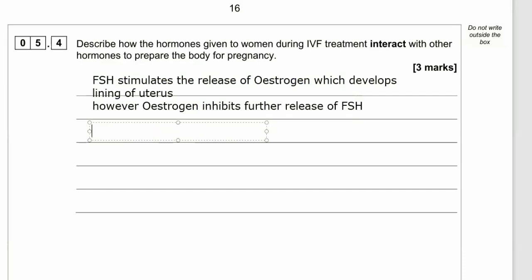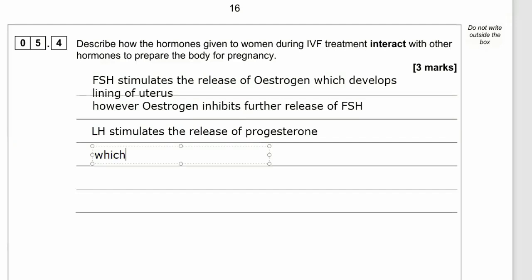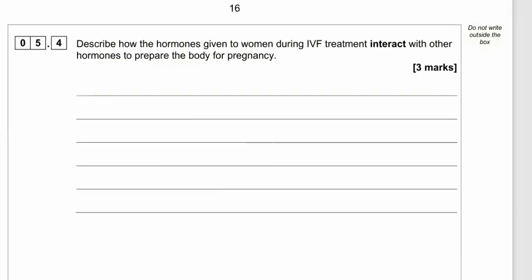Now, estrogen stimulates the release of luteinizing hormone, which is LH, and luteinizing hormone is what causes ovulation, the release of the egg on the 14th day. And LH stimulates the release of progesterone, which maintains the lining of the uterus. So we have this interaction between the four hormones. Okay, let's move on. That will get you your 3 marks.